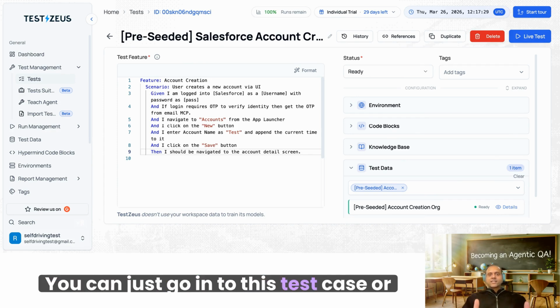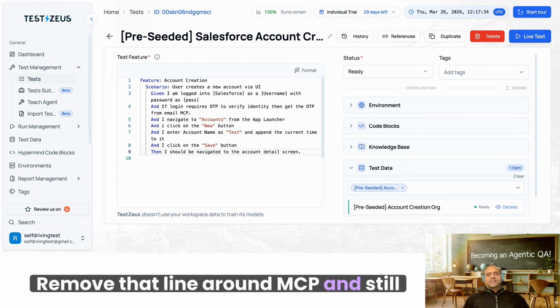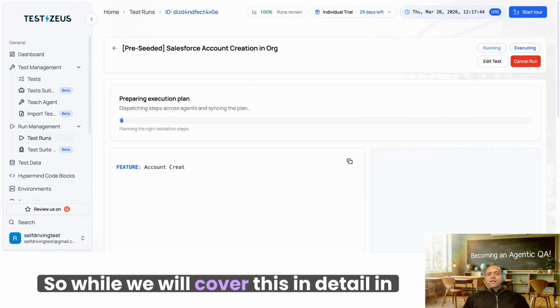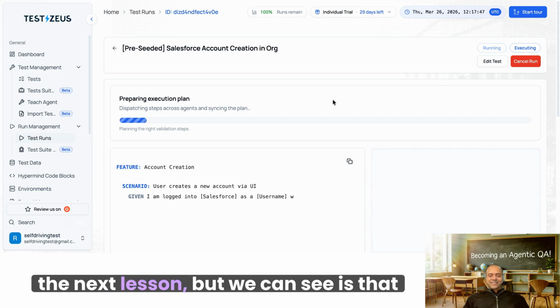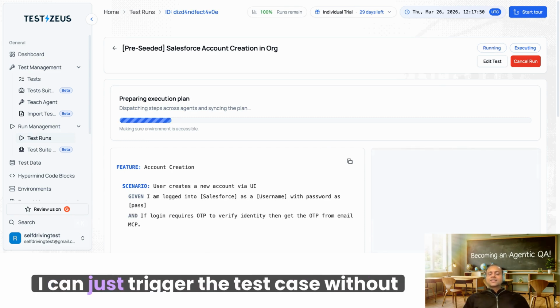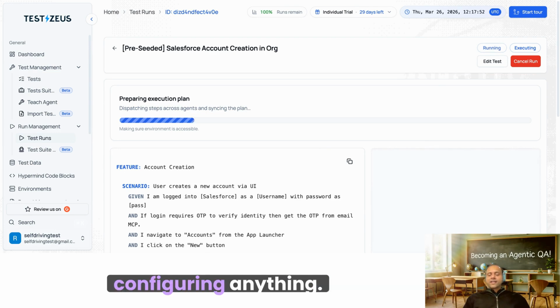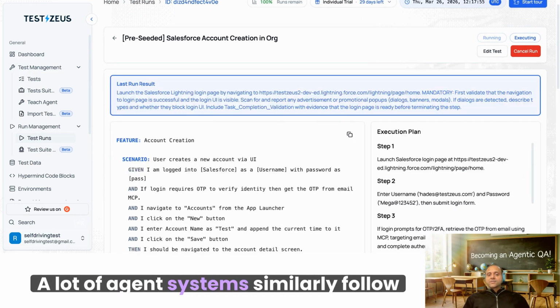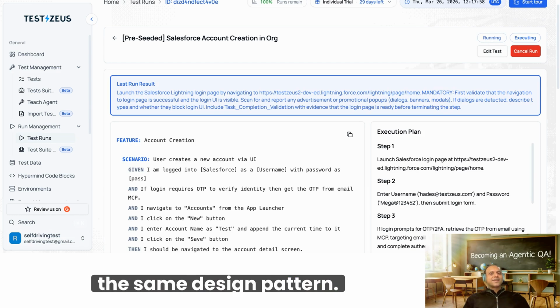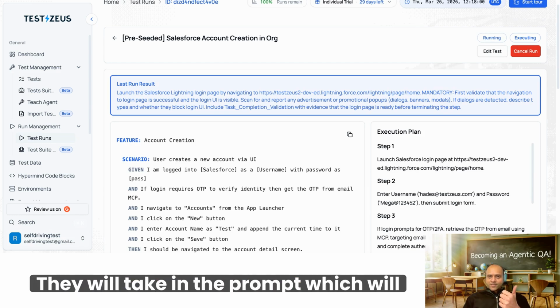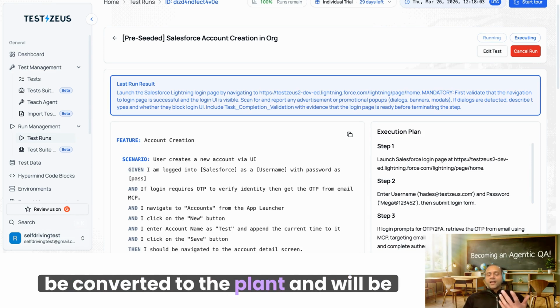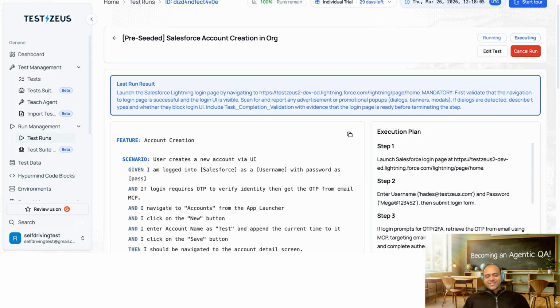You can just go in to this test case or write a new prompt for the test case, remove that line around MCP and still run it. But over here, what I'll do is, once this test case is written, I'll just click on the live test button on the top right. So while we will cover this in detail in the next lesson, what we can see is that I can just trigger the test case without configuring anything. A lot of agentic systems similarly follow the same design pattern. They will take in the prompt, which will be converted to the plan and will be run by the agent.